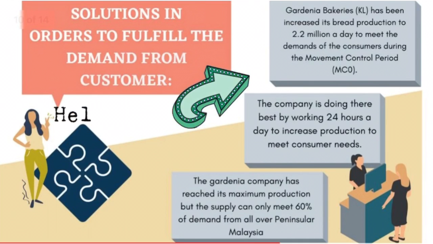Solution in order to fulfill the demand from customers. Gardenia Bakeries KL has been increasing its bread production to 2.2 million a day to meet the demands of the consumer during the movement control period. The company is doing their best by working 24 hours a day to increase production to meet customer needs. The Gardenia company has reached its maximum production, but the supply can only meet 60% of demand from all over Peninsula Malaysia.